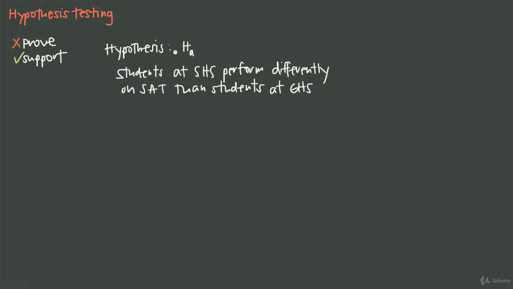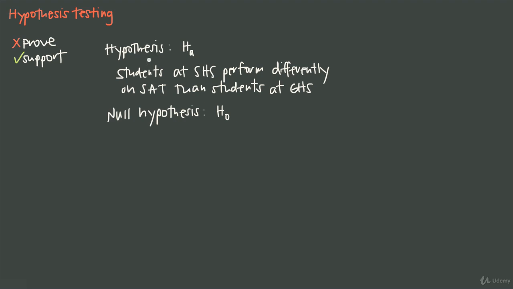Once we have a hypothesis, a statement about what we expect to happen or what we believe is already happening, something that we suspect is true, we always then want to come up with what's called the null hypothesis. And we usually denote that as a capital H and then a 0. The null hypothesis is always just the opposite of whatever the hypothesis is.